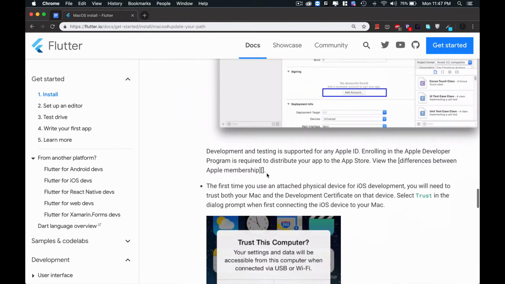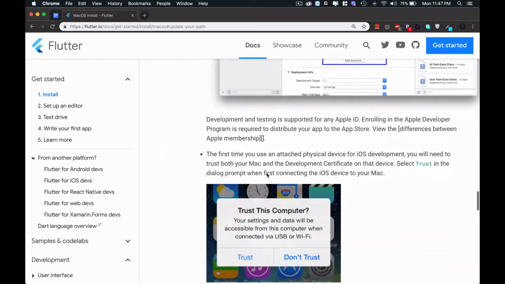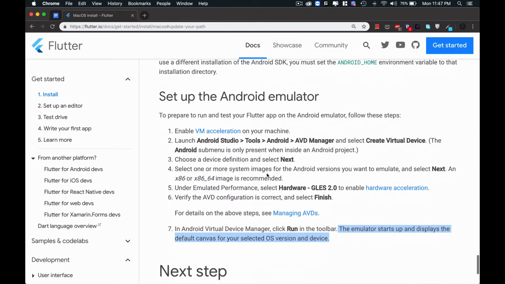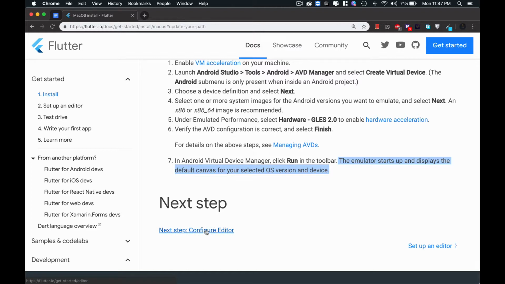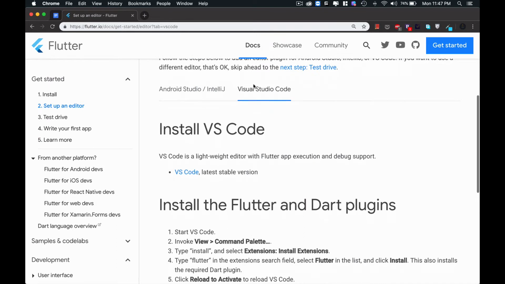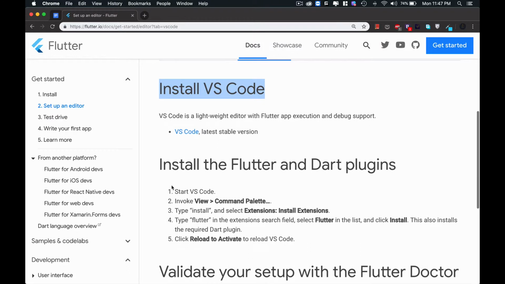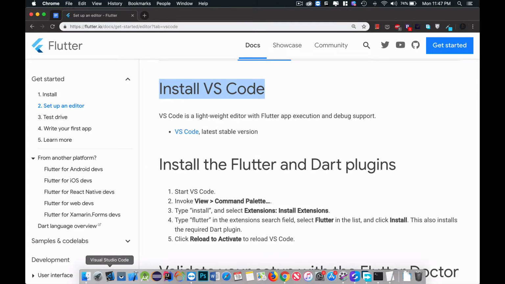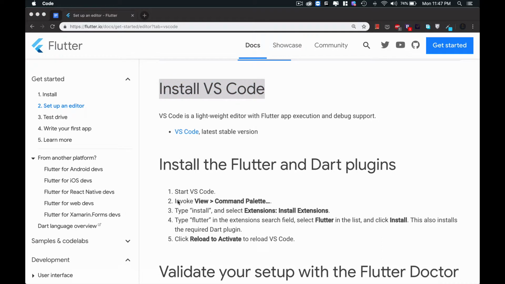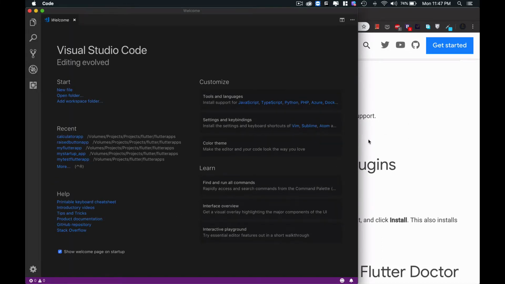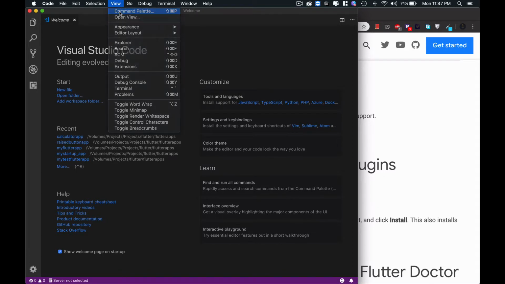So now we have set up our Flutter SDK as well as the iOS and Android setup. The next step is configuring the editor. Let me configure Visual Studio Code in this video. Install Visual Studio Code by clicking on this link. After installing, open Visual Studio Code and invoke the View Command Palette. Let it open first.